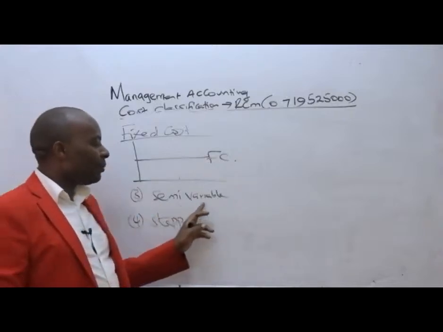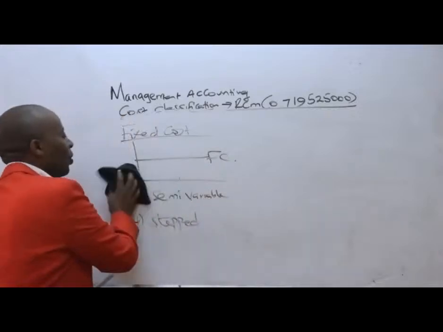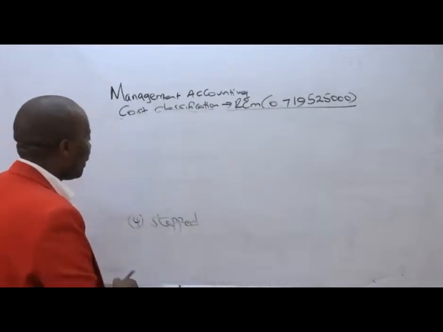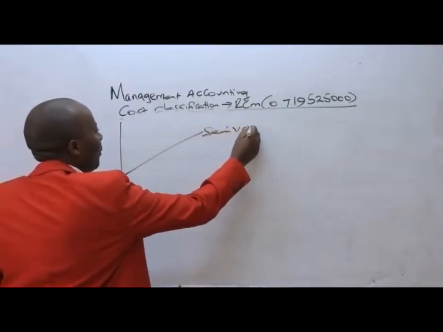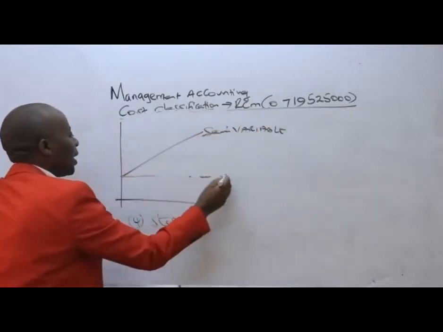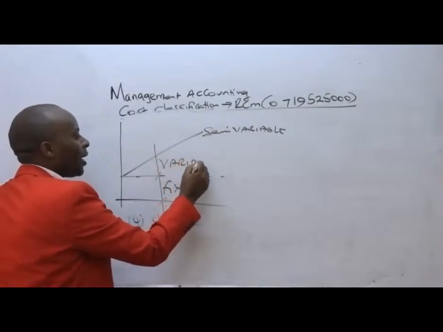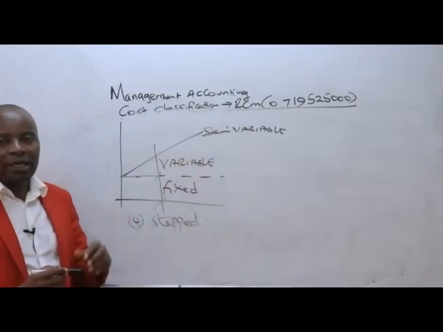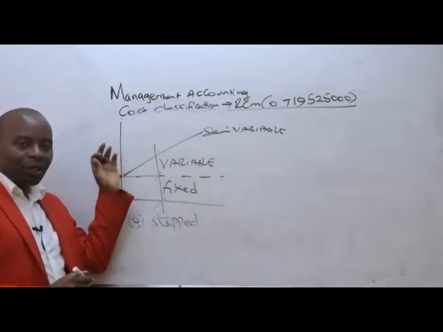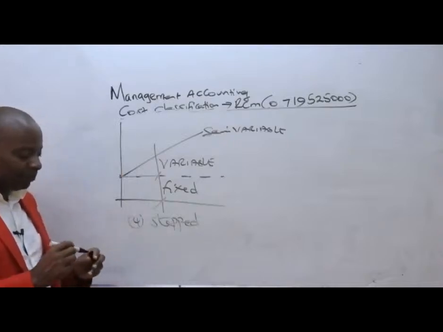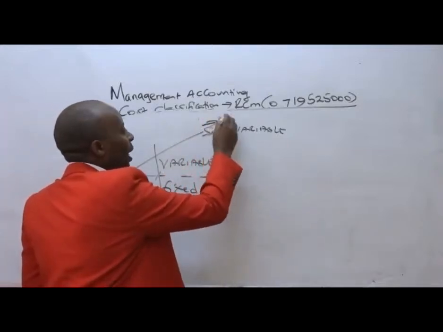Now from there we have the semi-variable cost. This is how the semi-variable cost will behave. Semi-variable costs are those costs that are partly fixed and partly variable. You can see it's not beginning from zero here; it's beginning from a point up there. Now listen, ladies and gentlemen. If you have, for example, an electricity bill